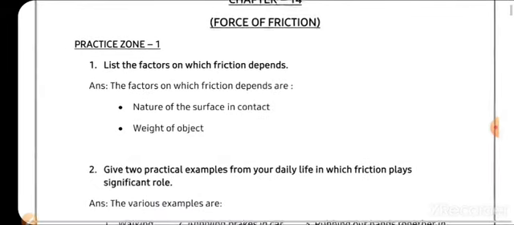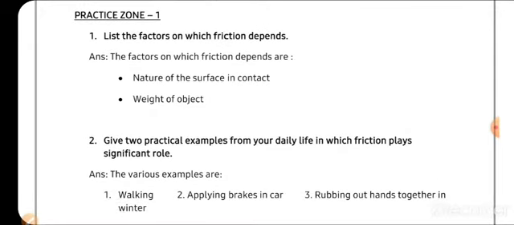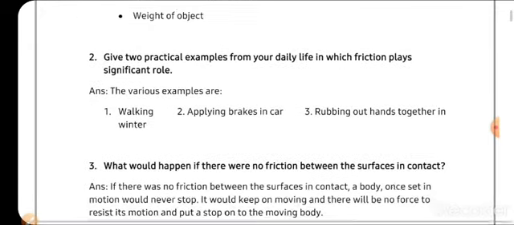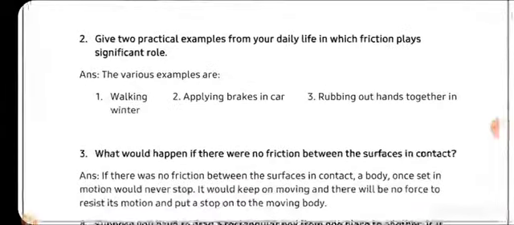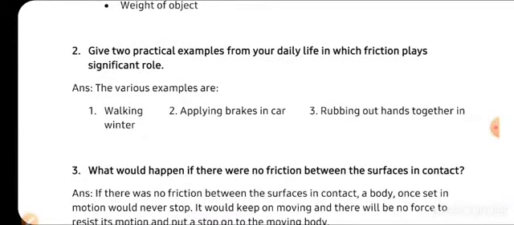We know that it is easier to move one book on the table, whereas it is not easier to move this pile of books. If we put 10-12 books on top of each other and then try to move them from one place to another, it would be difficult. So the weight of the object also matters. Next is, give two practical examples from your daily life in which friction plays a significant role.